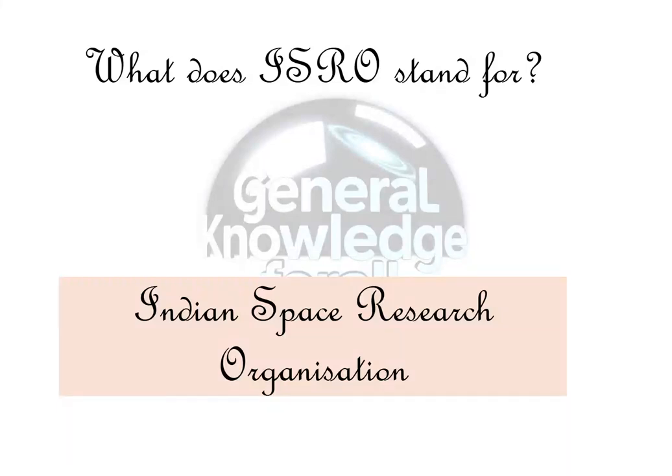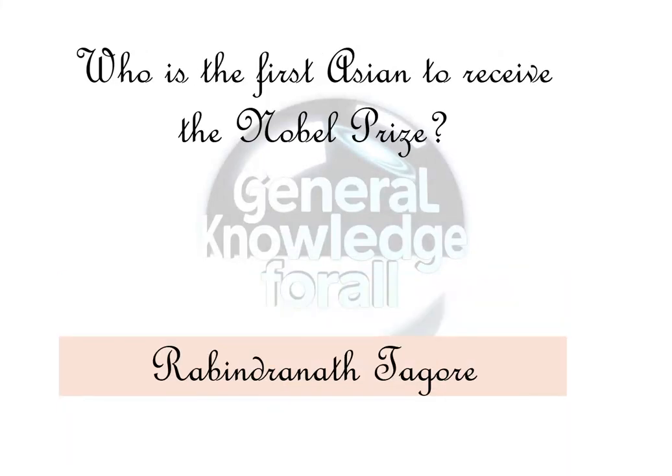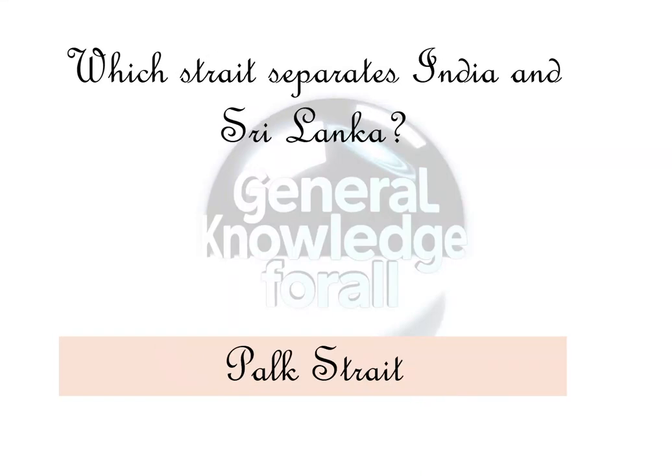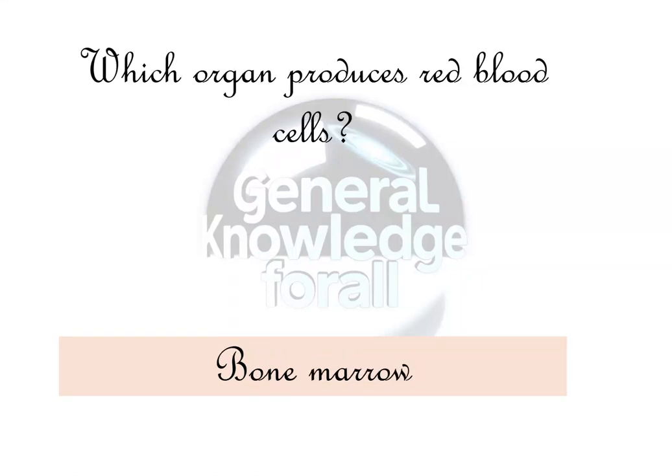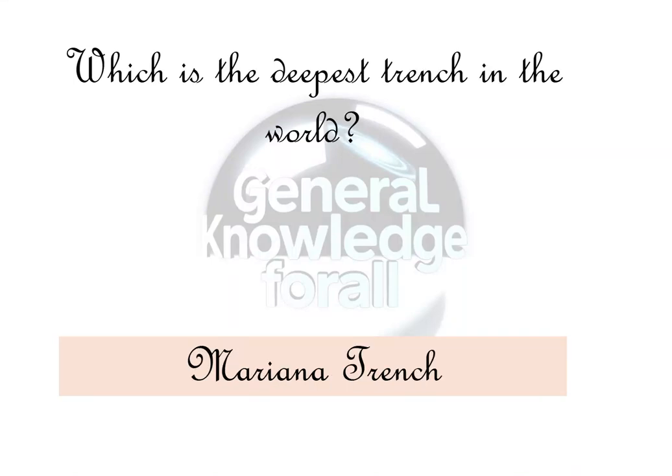What does ISRO stand for? Indian Space Research Organization. Who is the first Asian to receive the Nobel Prize? Rabindranath Tagore. Which strait separates India and Sri Lanka? Palk Strait. What is the capital of Slovakia? Bratislava. Which organ produces red blood cells? Bone marrow. Which is the deepest trench in the world? Mariana Trench.